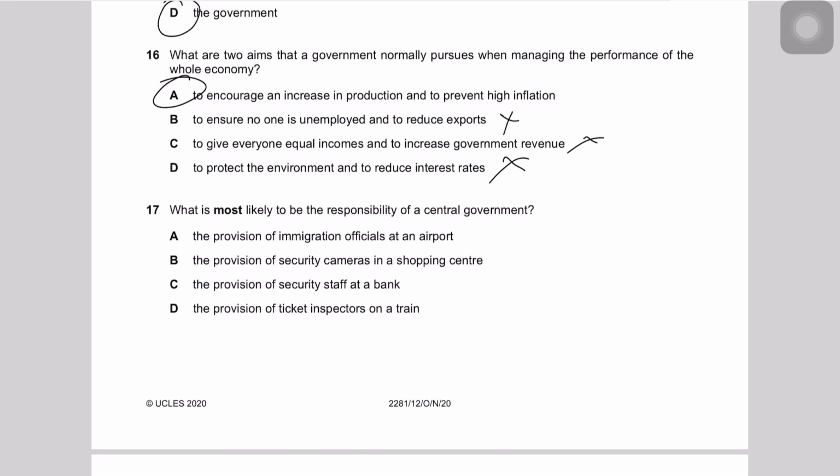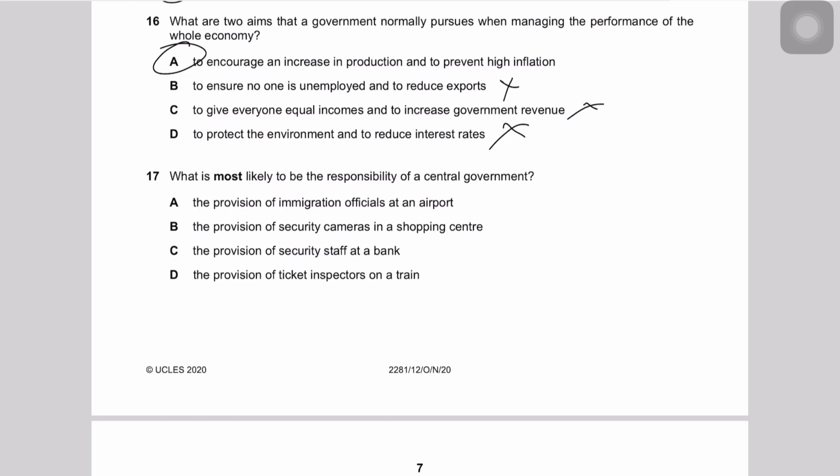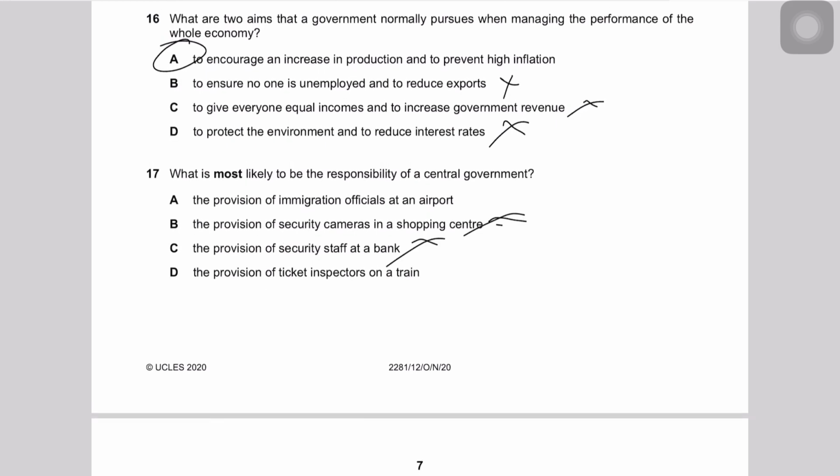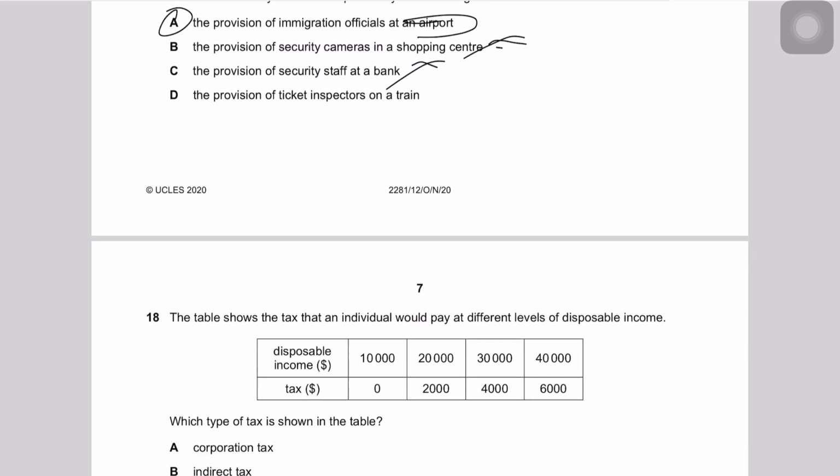Question 17. What is most likely to be the responsibility of the central government? The provision of immigration officials at an airport. Yes, this makes sense. The immigration officials at the airport are obviously employees of the government. Remember, in most countries, airports are owned by the government. For example, the Jinnah International Airport in Pakistan is owned, controlled and regulated by the Civil Aviation Authority of Pakistan. So the provision of immigration officials at an airport is the responsibility of the central government. 17 should be A.